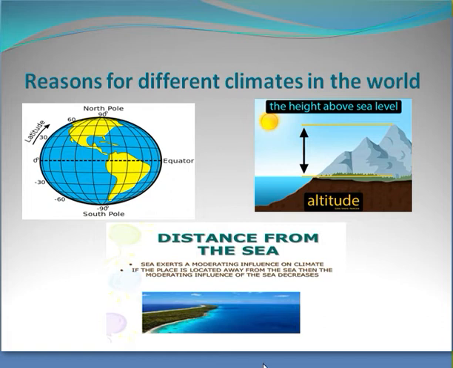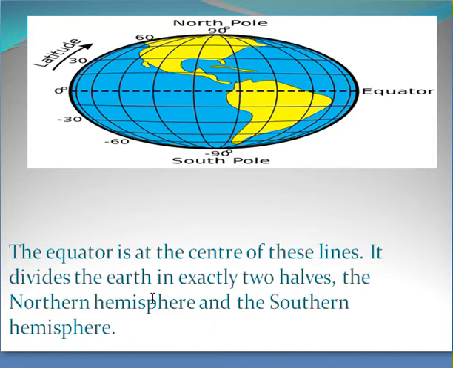These are the three different reasons for changing of climate in the world. Number one is latitude, number two is altitude, or we can say the height above sea level, and number three is distance from the sea. Let's see how latitude affects the climate.